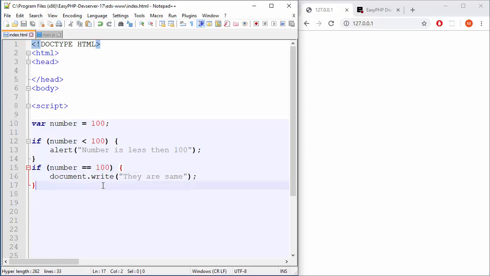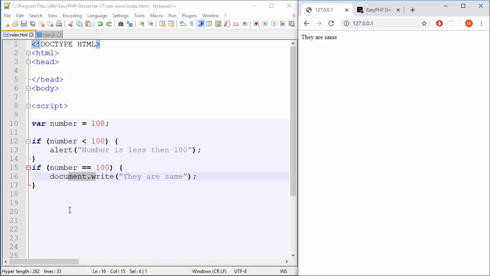Who cares what the normal terminology is? It is important that this is when you're putting the right side in the left side, and this is when you're doing checks. Okay, and now the result here will be the same. So here we have alert, and here we will have document write activated. So directly on the screen we will have text. Okay, that's kind of cool.